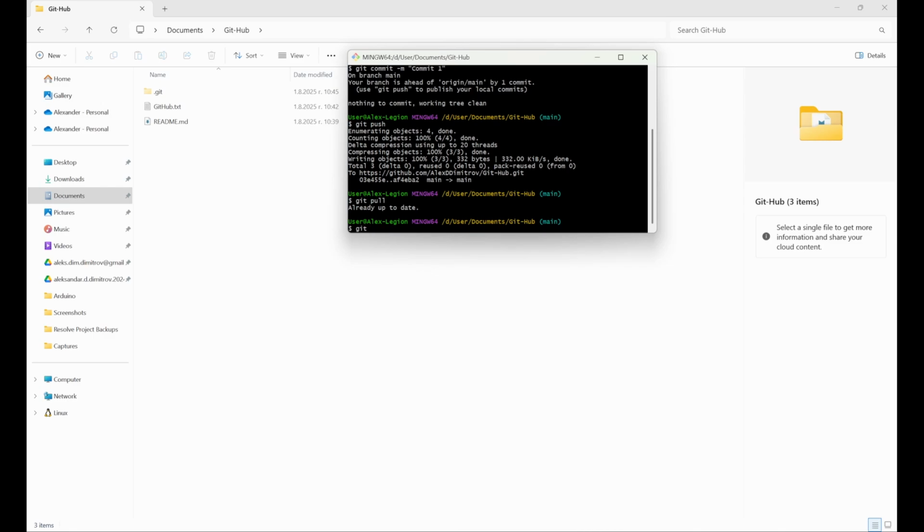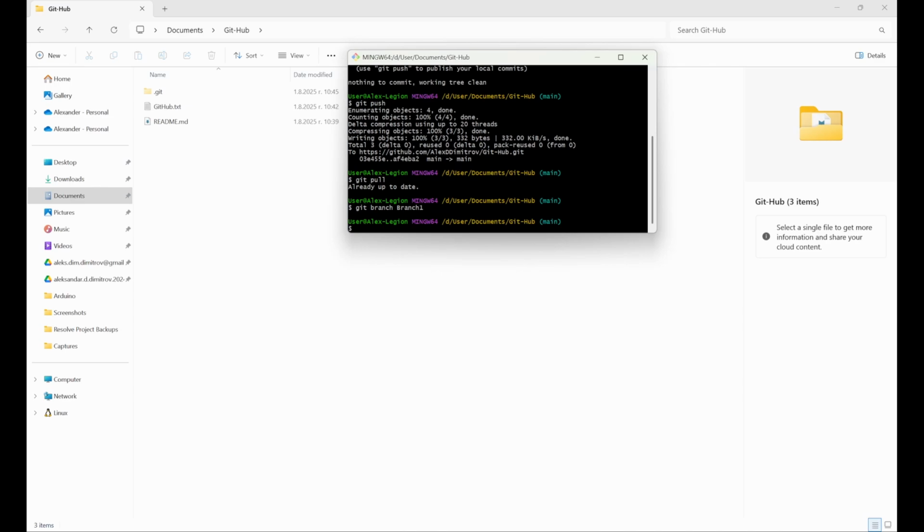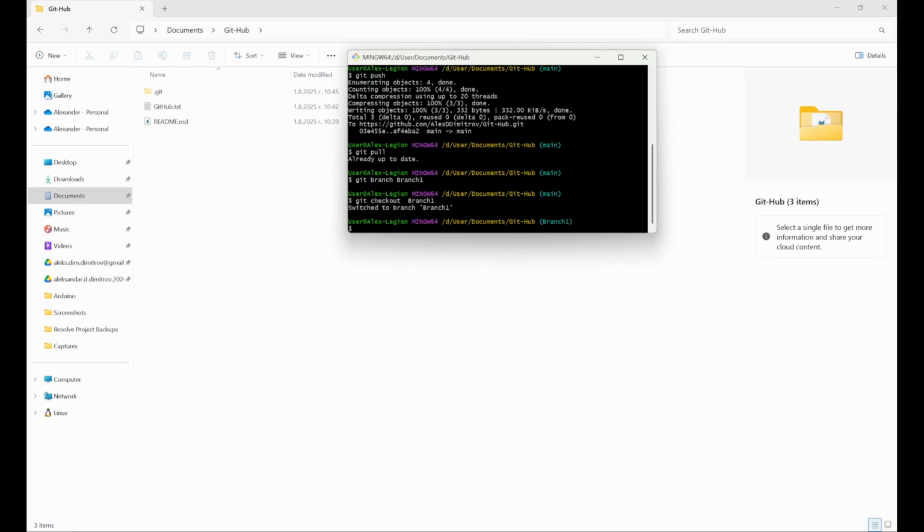Here I'm going to create a branch. Let's call it branch 1. git checkout branch, and here it has appeared: branch 1 on the first line.